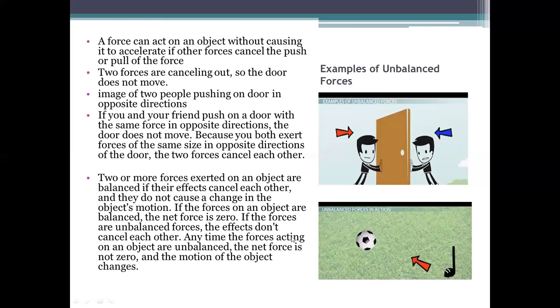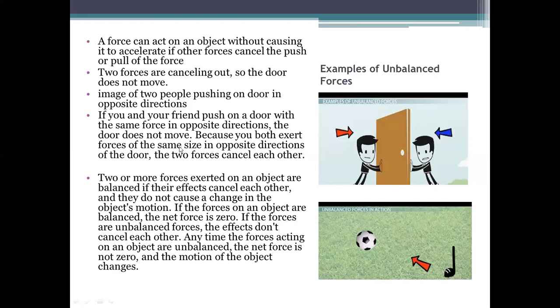Anytime the forces acting on an object are unbalanced, the net force is not 0. So in an unbalanced situation, the net force, meaning total force, will not be 0, but in a balanced situation, the total force, that is called net force, is always 0.